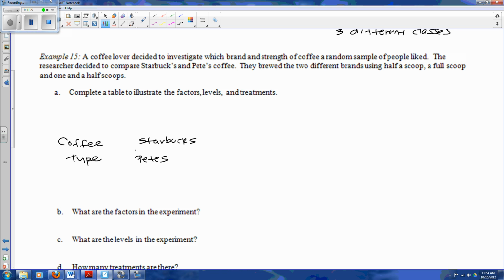Usually people are very particular about their coffee. I don't actually drink coffee, so I don't really know. But I have heard that Peet's is stronger, and usually everybody has a preference on one or the other. Okay.